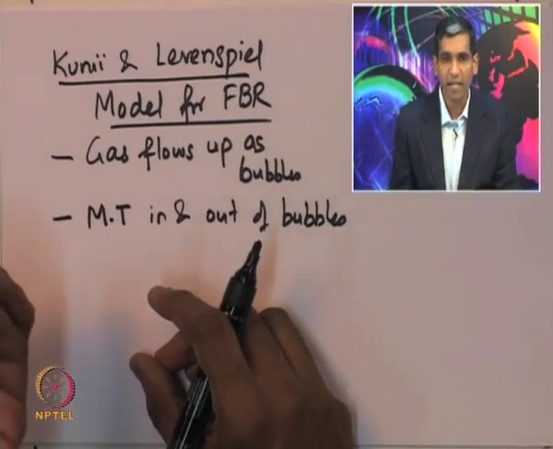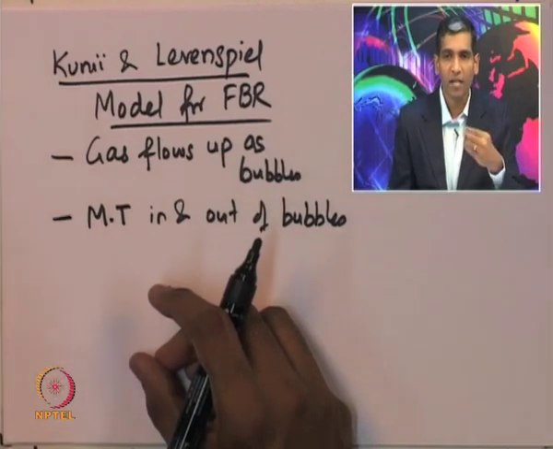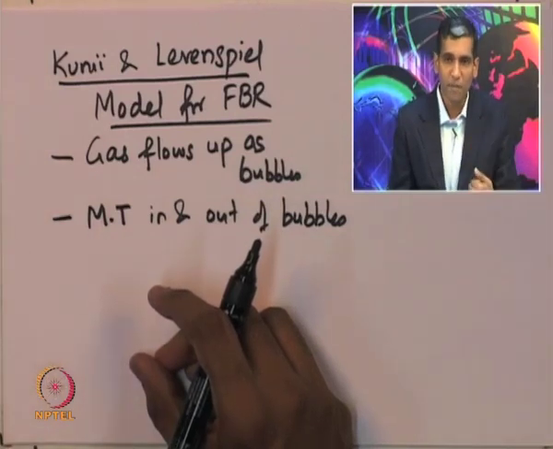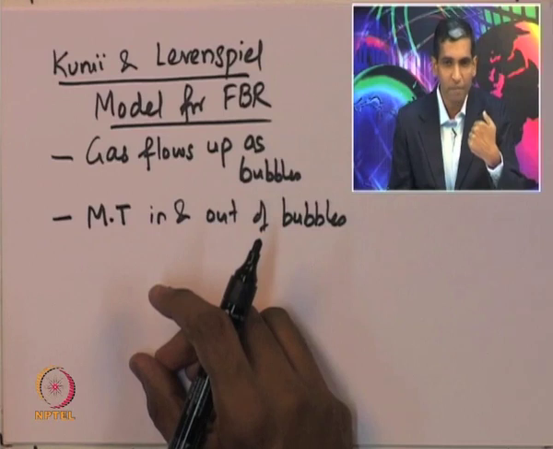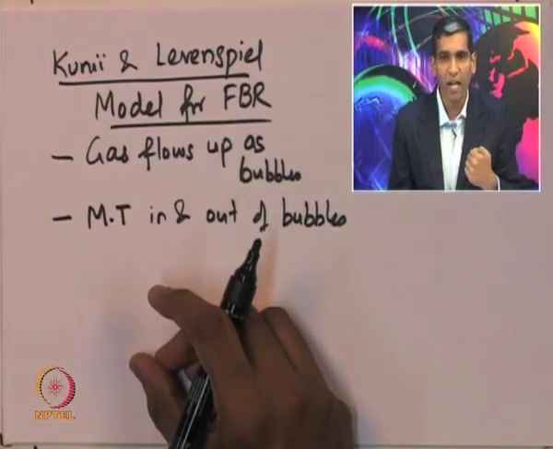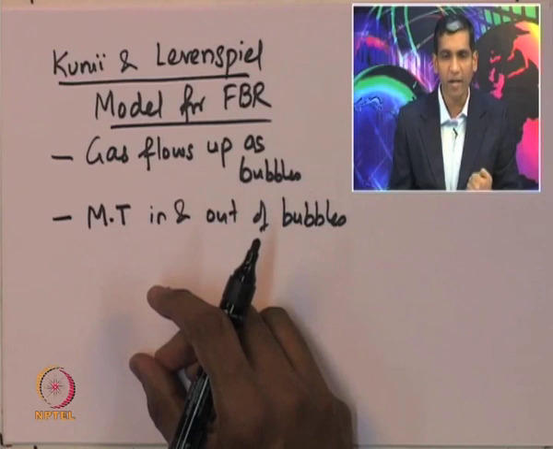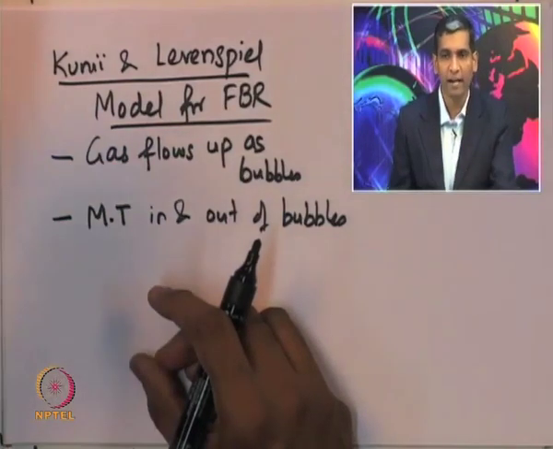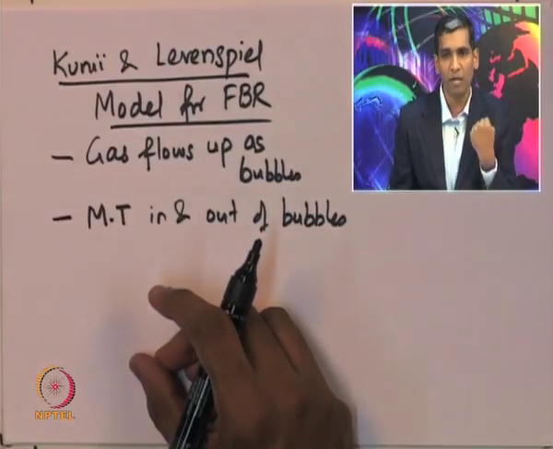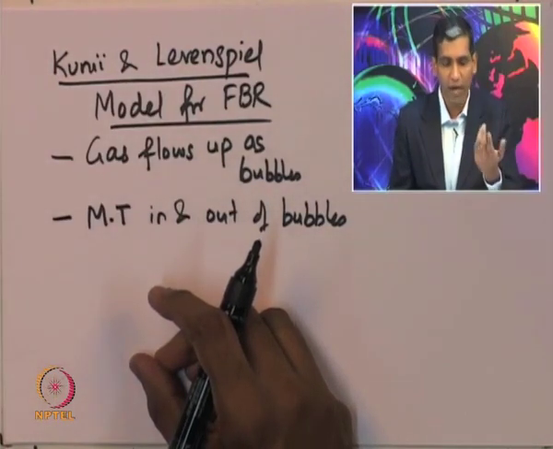Therefore, the reactant stream which is being carried in the gas phase has to get transported from the bubbles into the catalyst. So, there has to be mass transport in and out of the bubbles, and after the reaction is completed, the product which is formed in the catalyst is going to get transported to the gas stream, and the gas stream takes the product out of the fluidized bed reactor.